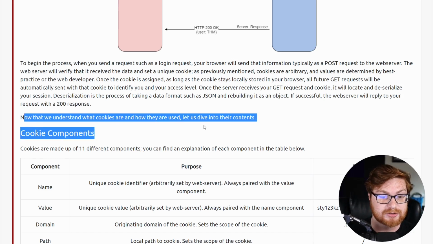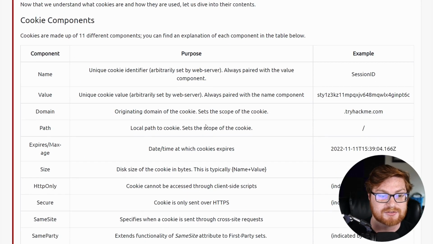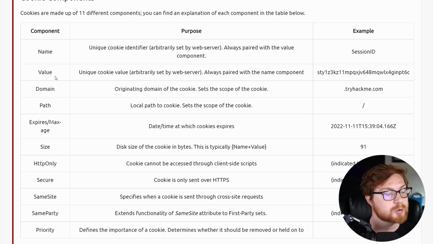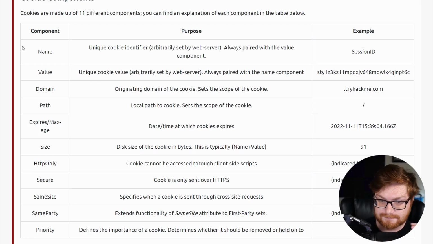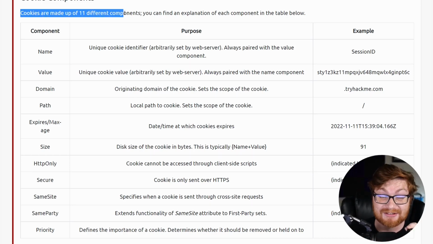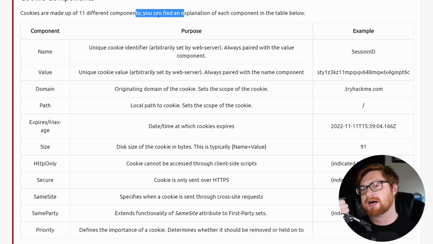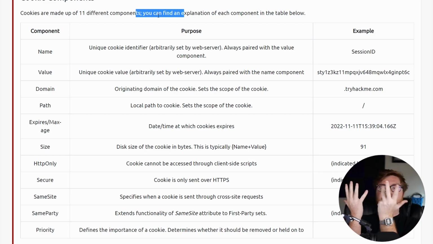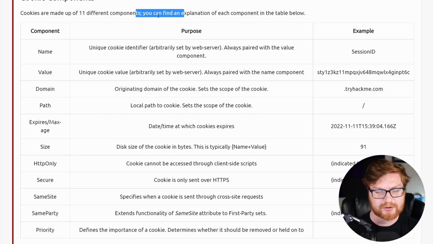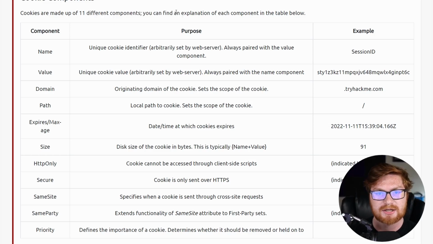Now that we understand what cookies are and what they're used for, let's dive into their contents. Ooh, okay. Now I gotta be completely honest here. Cookies are made up of 11 different components. 11. And that's a lot. And some folks, maybe you're like, dude, I can count all those things on my hand. I have 10 fingers, but I know that I need 11 because that's how many components are in a cookie.